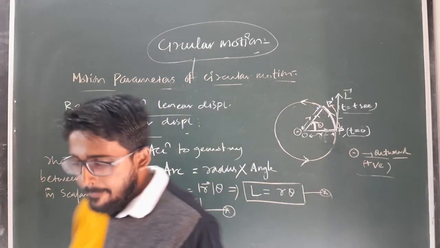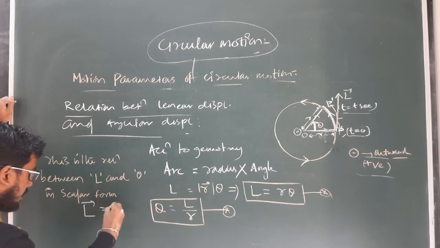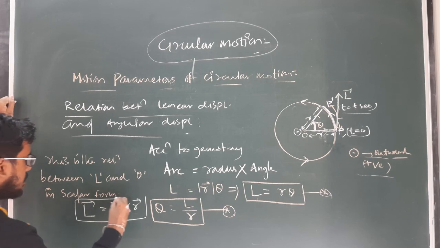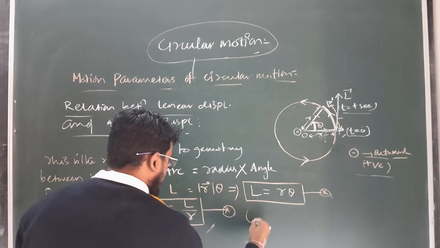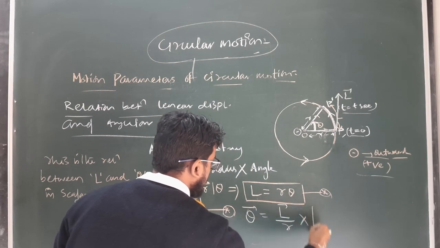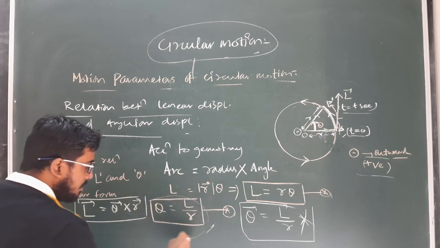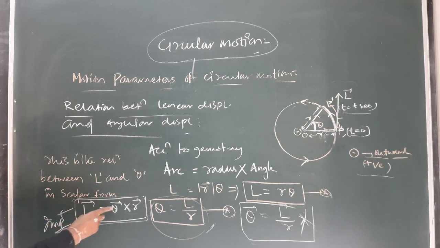So in vector form I can write here the linear displacement L vector is defined as theta cross r vector. Okay, you have to remember this relation in vector form, L vector equal to theta cross r vector. If someone writes theta vector equal to L vector by r, this is wrong. This is the scalar relation and the vector relation will be like this. So you have to remember, it's an important relation. The relation between linear displacement and angular displacement is L vector equal to theta cross r. Clear?